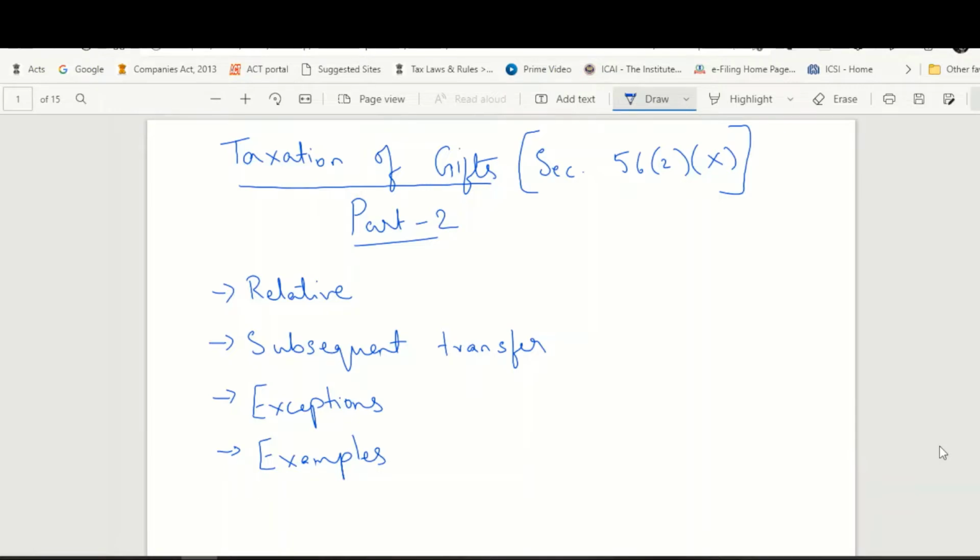So in this video, we'll be continuing with the concept of gift tax, that is gift tax part 2. Let us start. So in today's video, we'll be learning about who is a relative, what happens if the person receiving the gift subsequently transfers the property, certain interesting exceptions that are provided in the act, and certain examples.